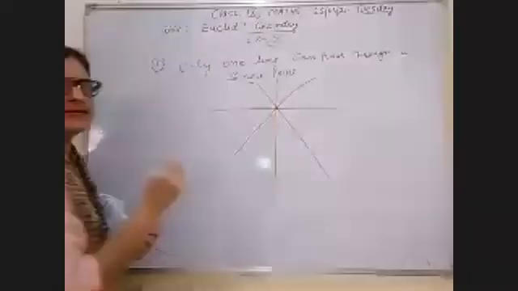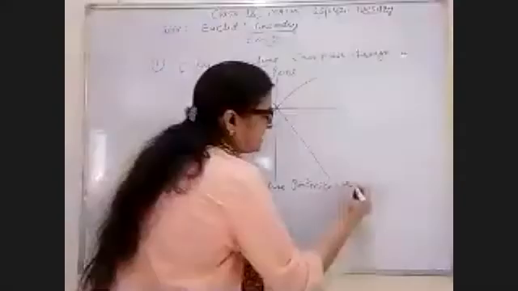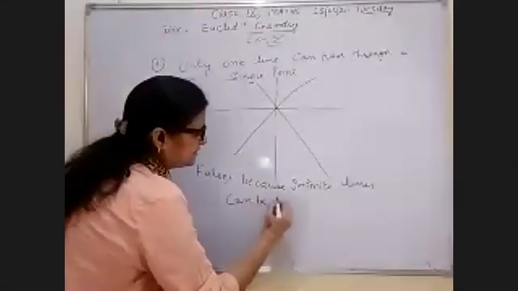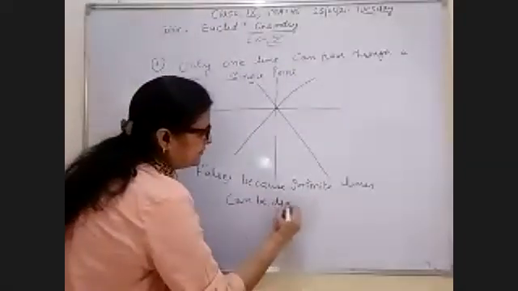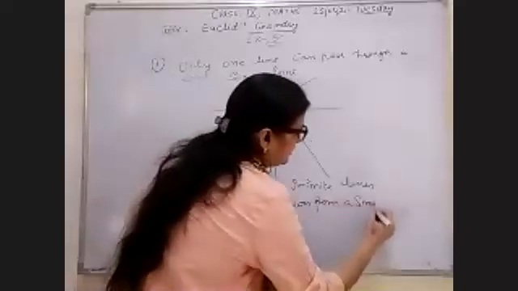So I can say this statement is false, because infinite lines can be drawn from a single point.